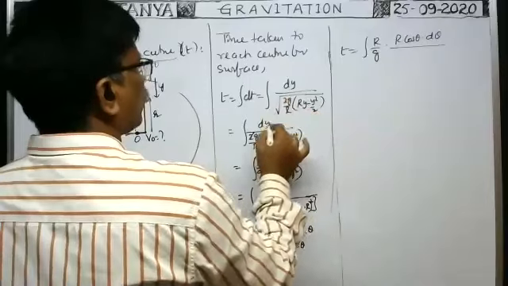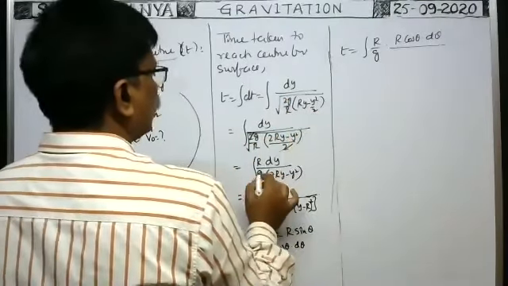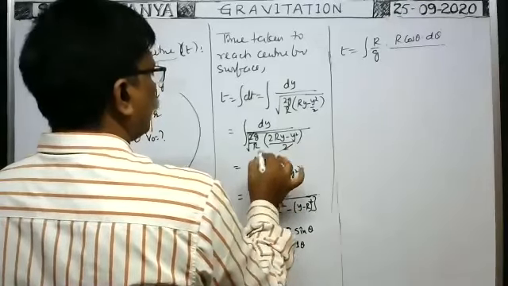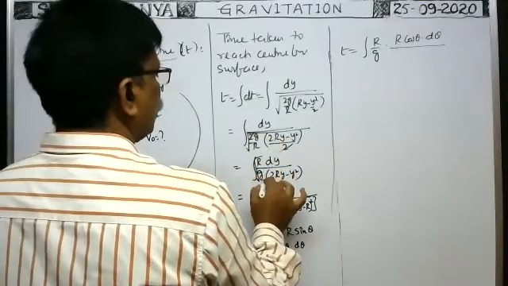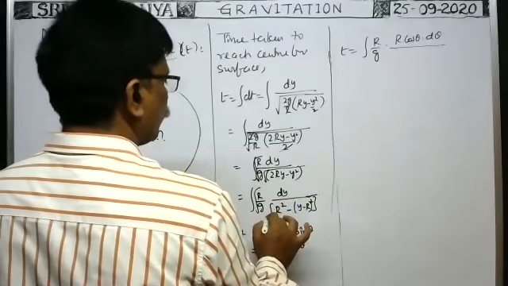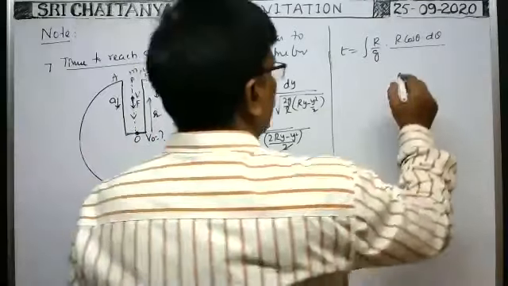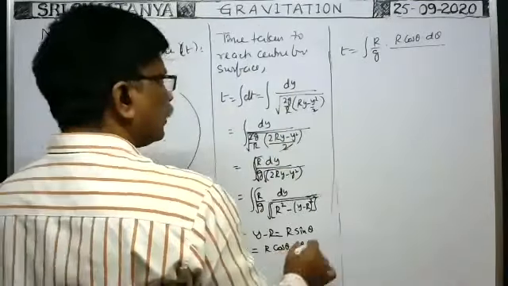Here I forgot root, I think. Here root is there. Here also root, root R by g into root this one. Root is there in all. Okay. Now dy means R cos theta into d theta.